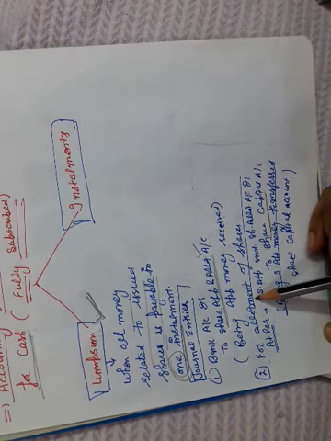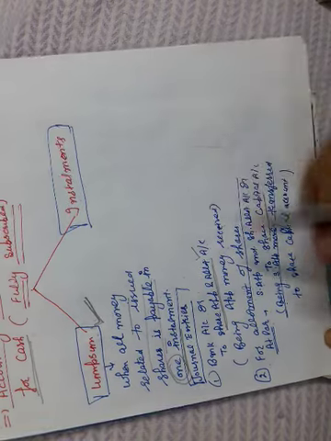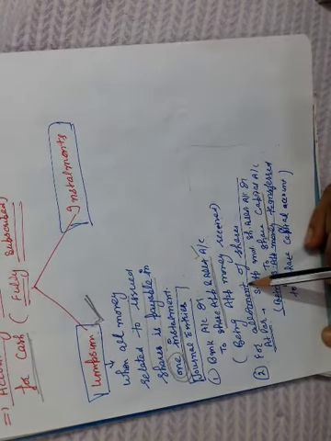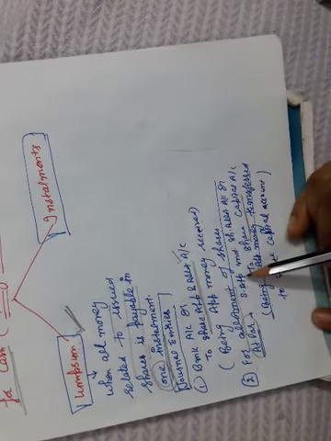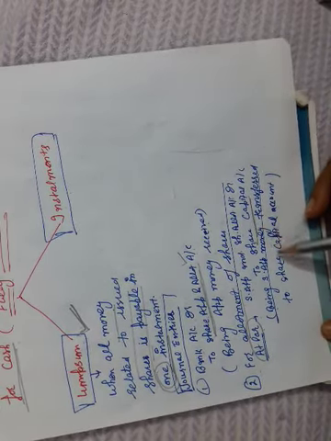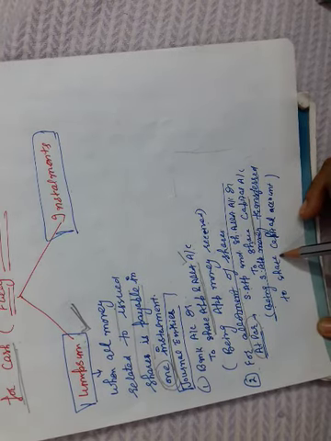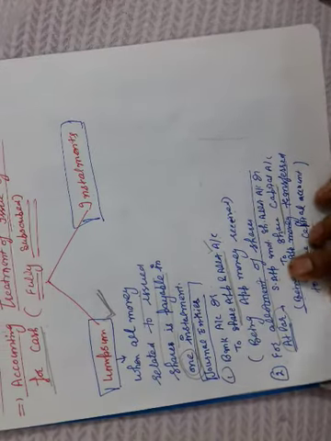Then for allotment of shares, when the 90% minimum subscription condition is fulfilled, the company will allot the shares at par. Then the second entry will be share application and allotment account debit to share capital, for transferring the money into the share capital account, because share capital account is the permanent account.